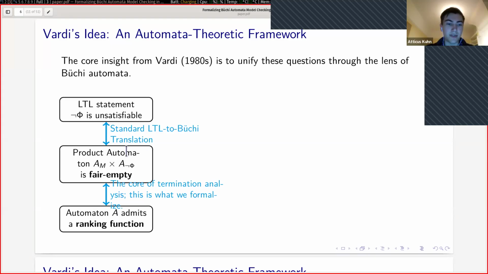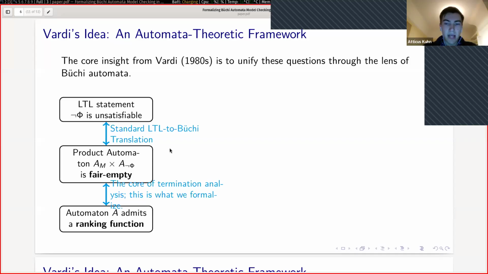And that's equivalent to saying that the product automaton of A_M cross A_not-phi is fair empty. And what I mean by fair empty is we define a set of fair states, F. And you can think of a state as being fair if the system does useful work in that state. And so we want every run to visit the fair set a finite number of times, which is what we mean by fair empty, that there are no infinitely fair runs.